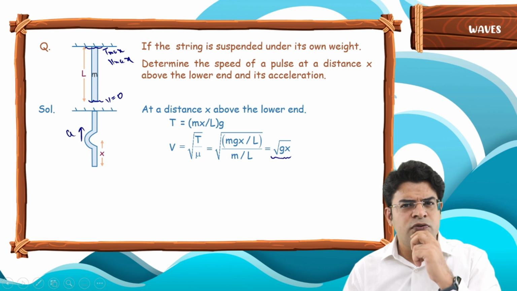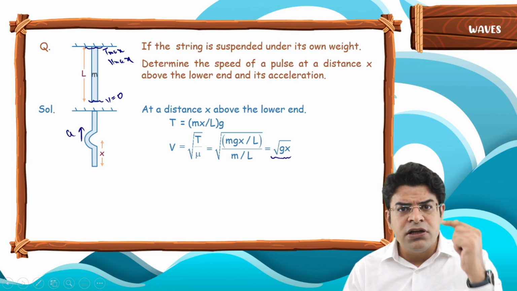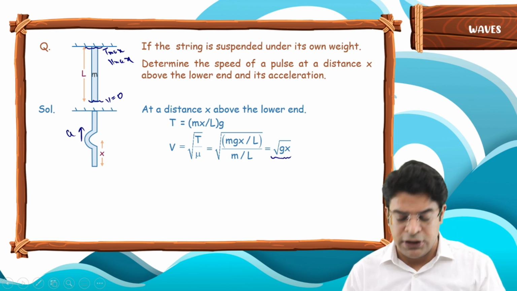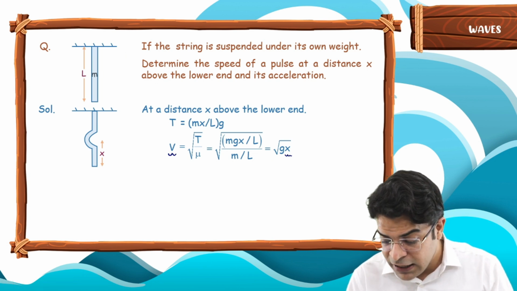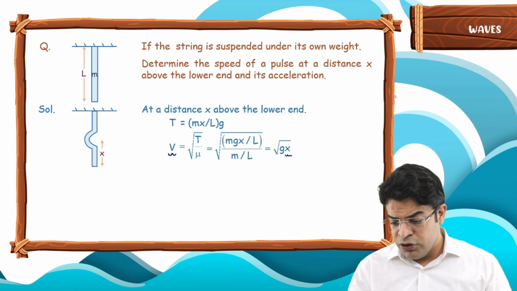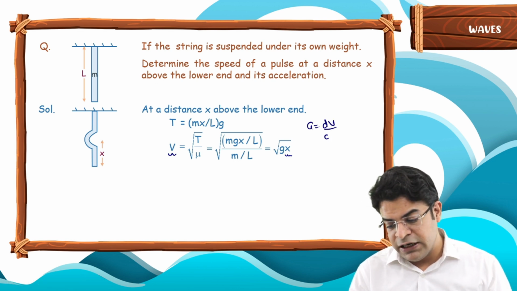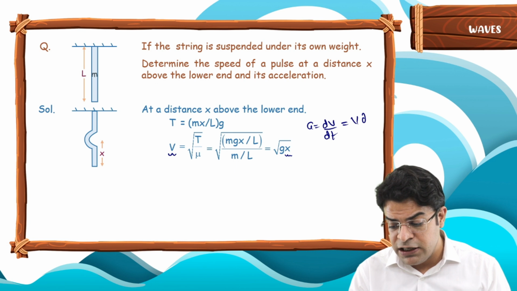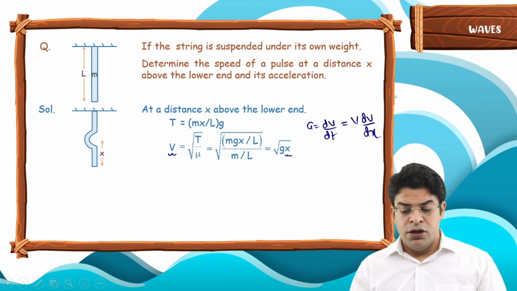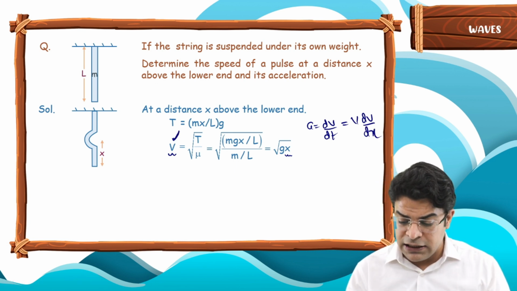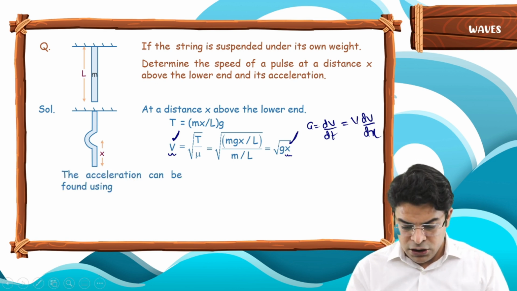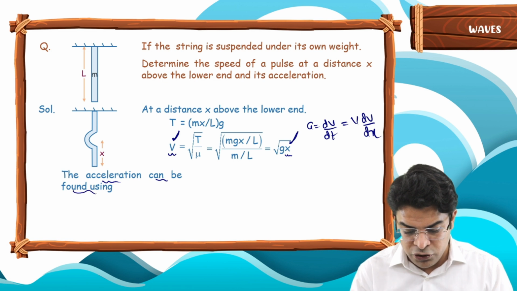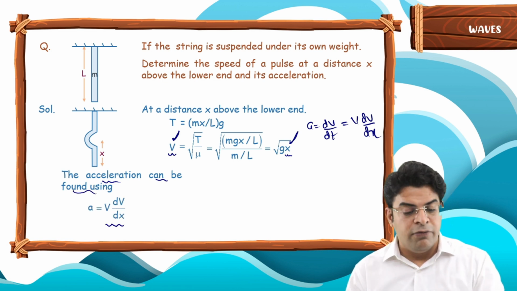Our mission is to find the acceleration, the rate of change of this speed with respect to time. So, sir, how to find it? See, here you know v as a function of x. We know that acceleration can be written as dv by dt, but it can also be written as v into dv by dx. So if we know the speed as a function of position, using v dv by dx, we can find the acceleration. So acceleration equals v dv by dx.